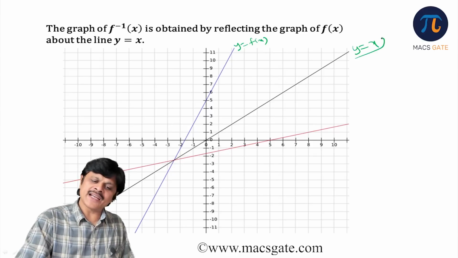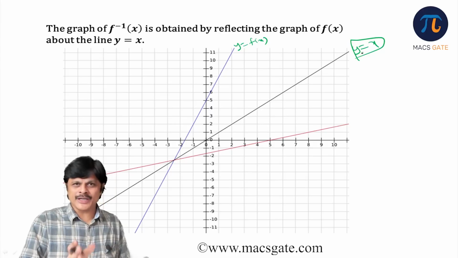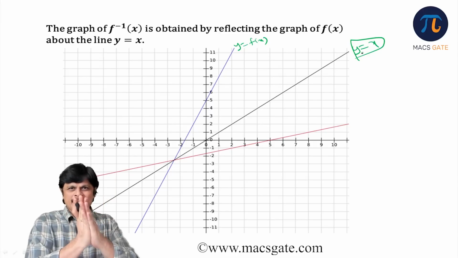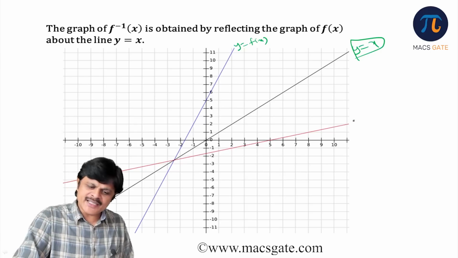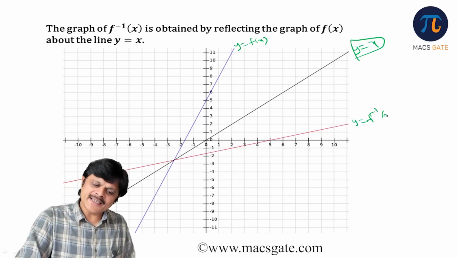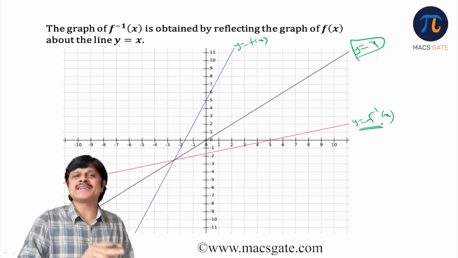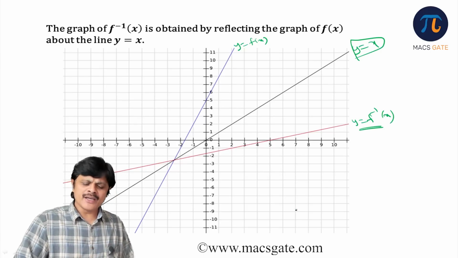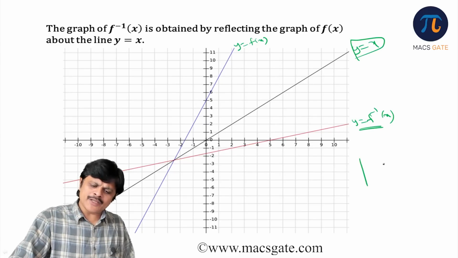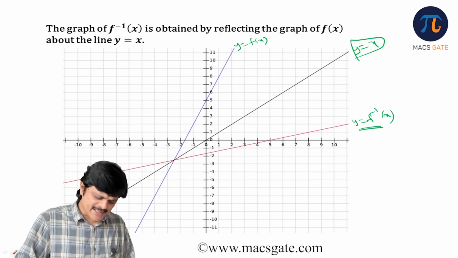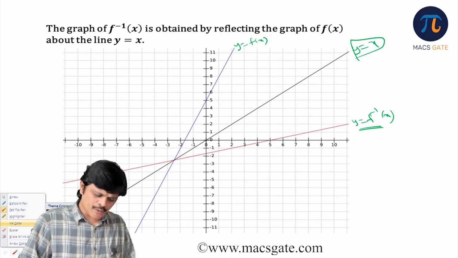If you keep the line y is equal to x as a mirror, the mirror image, the red line, is the f inverse x graph. Similarly in the previous example also, don't go with the scale, sir, you'll get confused. Just try to understand the idea.